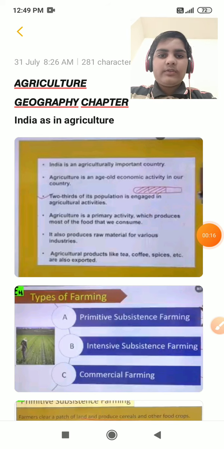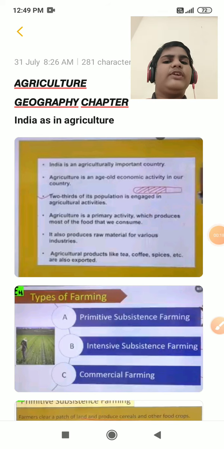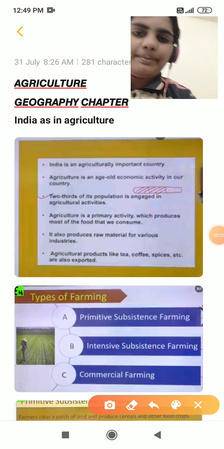My name is Gaurav. So today we are going to learn geography. Second chapter, agriculture. So let's move to the second chapter, agriculture. So let's start. So first of all, what are the basics of the chapter agriculture?